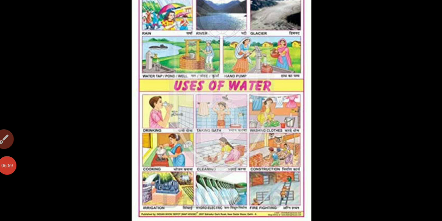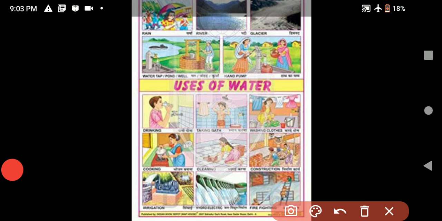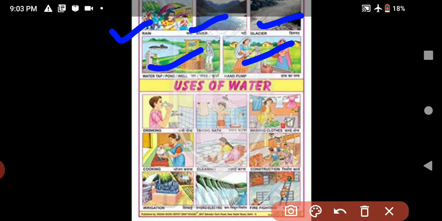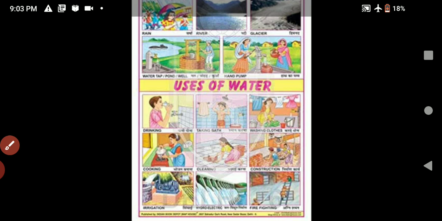Now all of you look at this one. These are the sources of water: rain, river, glacier, well, hand pump. We get water from here. Uses of water. All of you know about the uses of water. We drink water. Water is used for bathing.